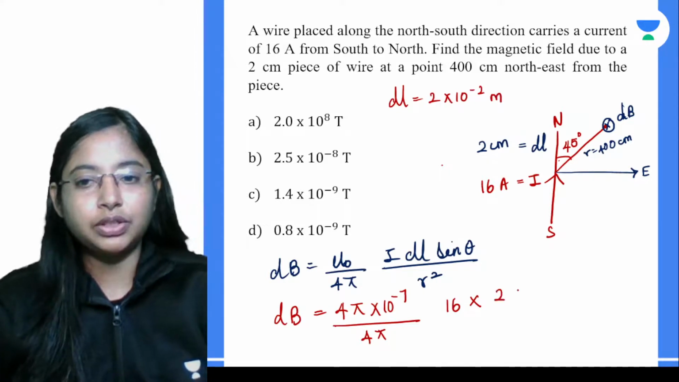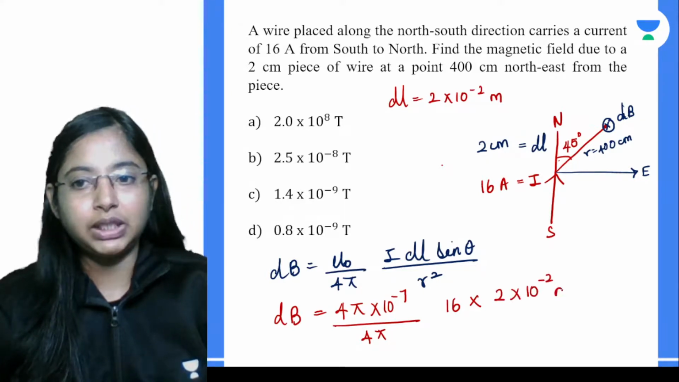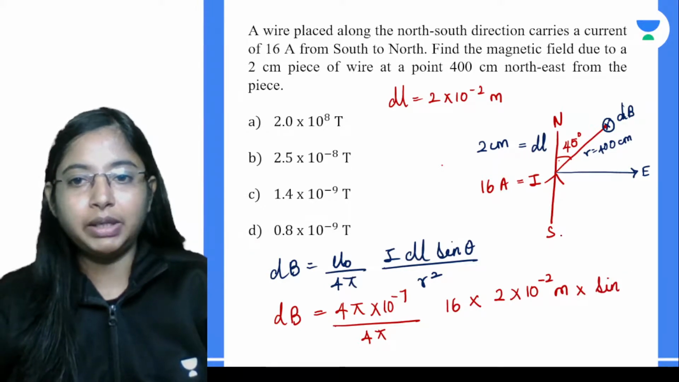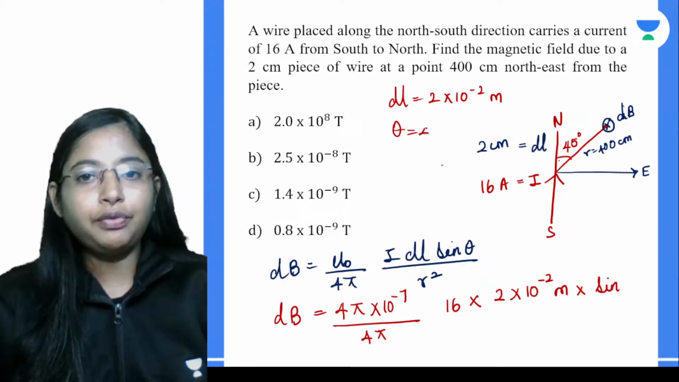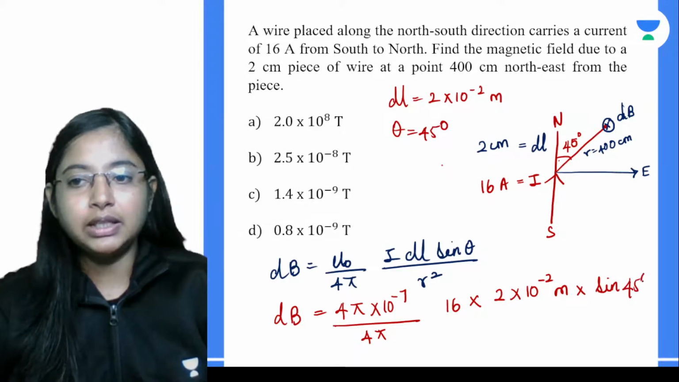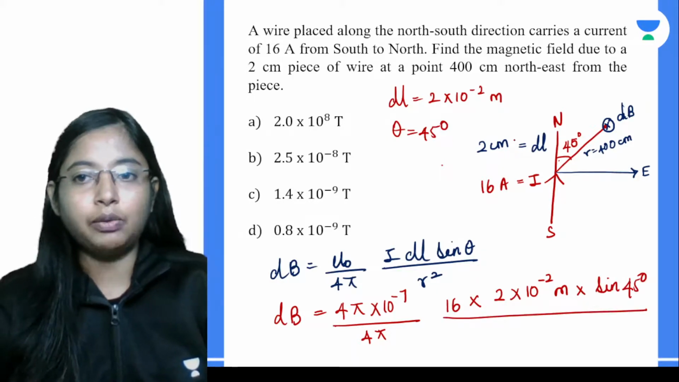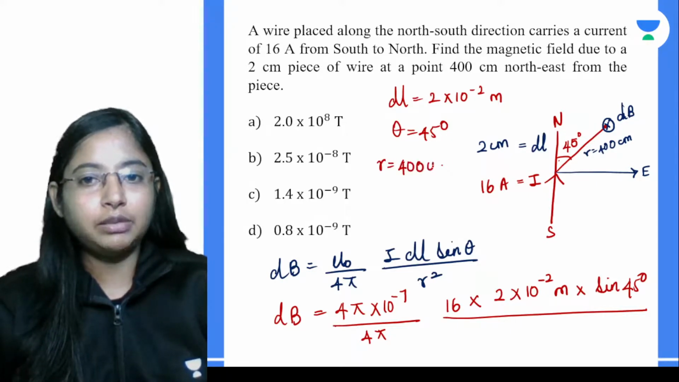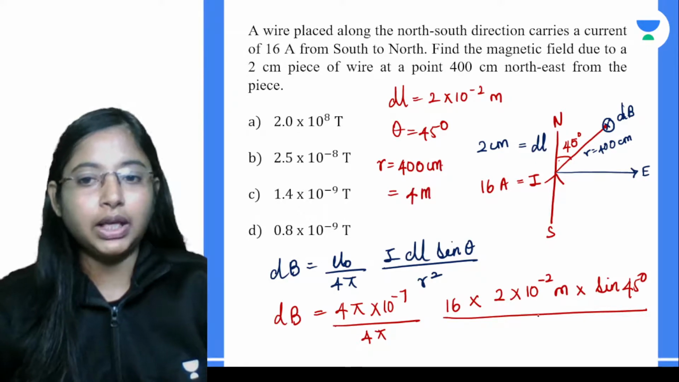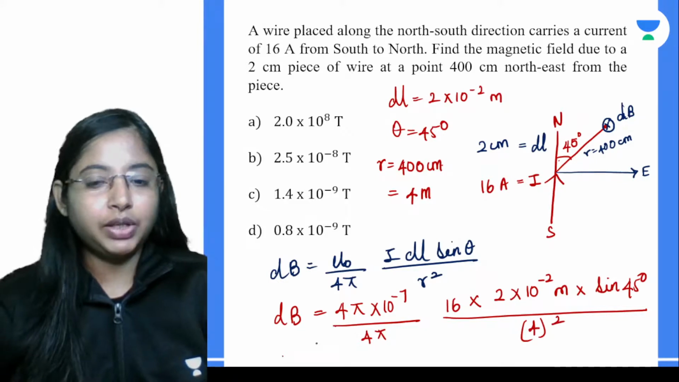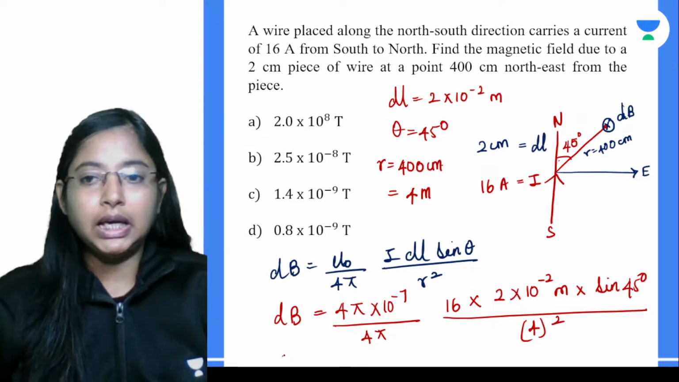Okay, convert it. So this will be 2 into 10 to the power of minus 2 meters into sine of the angle, which is theta over here, 45 degrees, right? So sine of 45 degrees divided by r squared. What is r over here? R is given as 400 centimeters, which is nothing but 4 meters. So r squared will become 4 squared. So very simple over here.